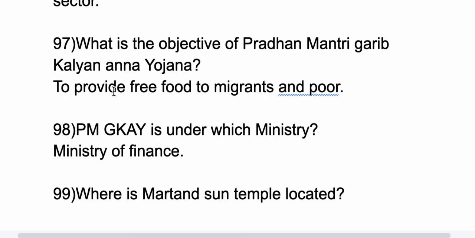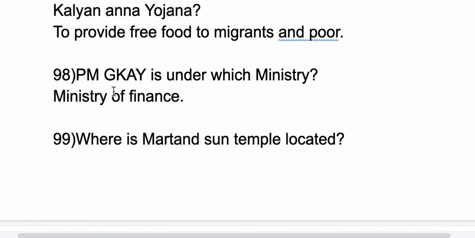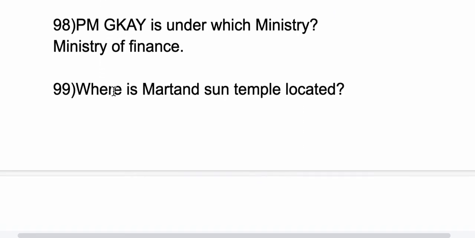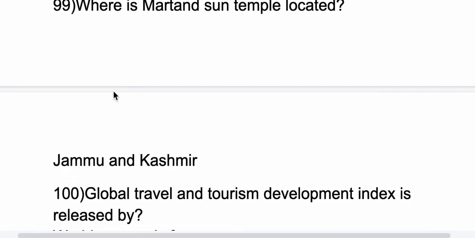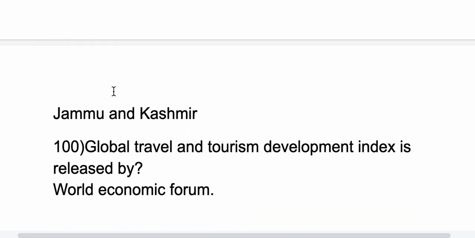To provide free food to migrants and the poor, it was introduced especially in the pandemic situation. 98th question, PM Garib Kalyan Anna Yojana is under which ministry? It is under the Ministry of Finance. 99th question, where is Marthand Sun Temple located? It is located in Jammu and Kashmir. 100th question, Global Travel and Tourism Development Index is released by? It is released by the World Economic Forum.